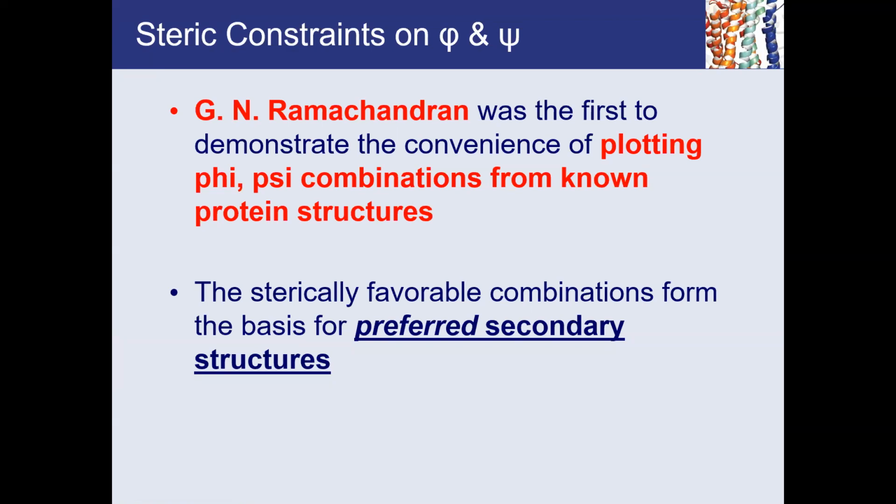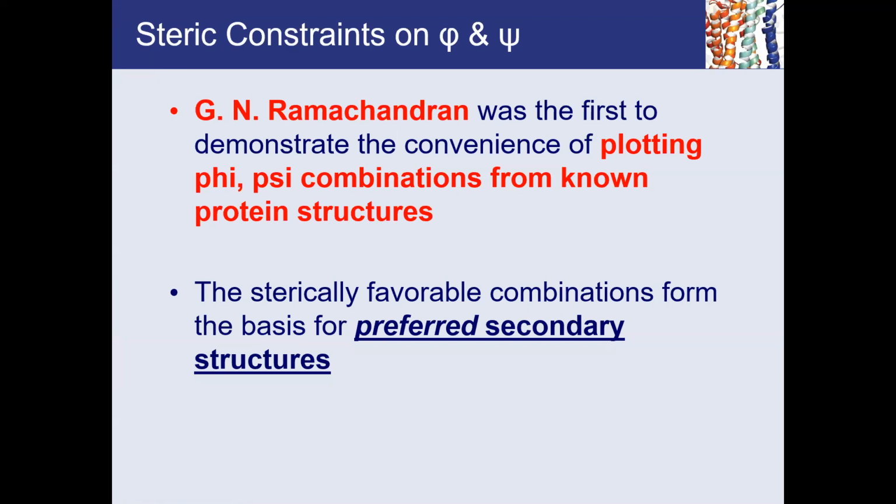Both Pauling and Watson and Crick won the Nobel Prize. But there was a scientist of Indian origin, G.N. Ramachandran, who was working for Linus Pauling. And he came up with this very, very interesting hypothesis.